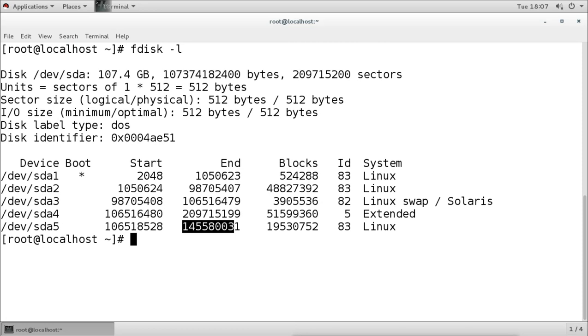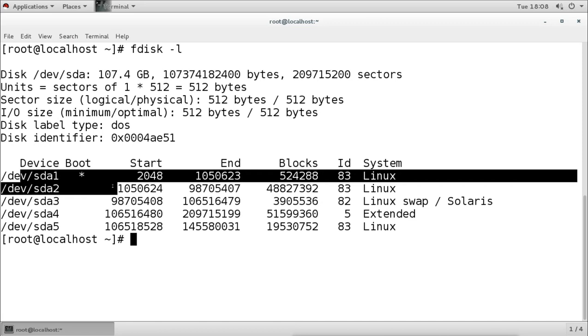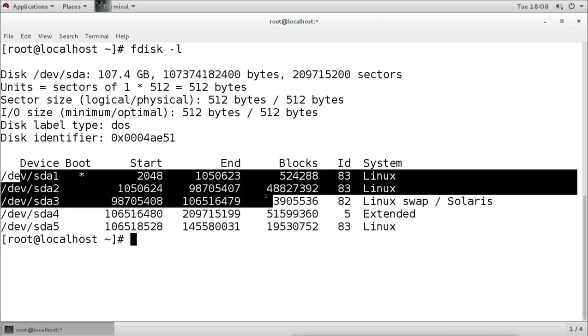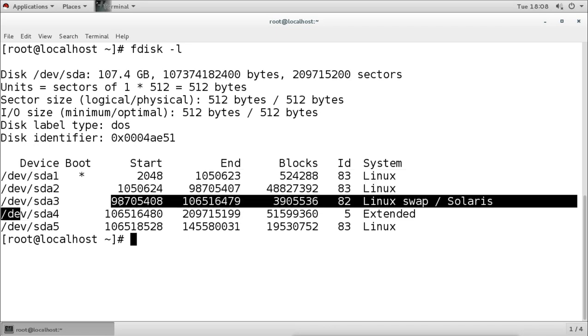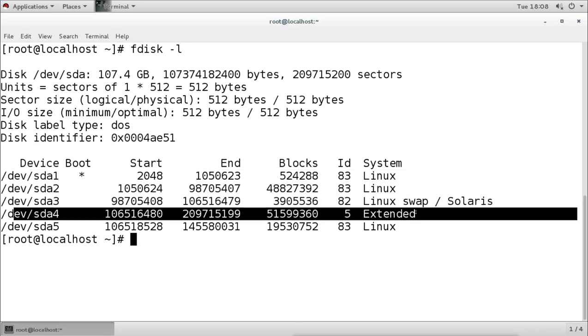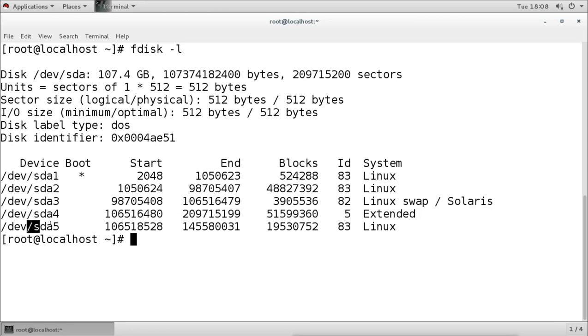One more thing: if I create another partition now, it will be created by default as a logical partition. Why? Because right now we have already created three primary partitions in this hard disk, and the fourth, the extended partition, is also already created. So whatever partition we create now in this hard disk will always be a logical partition.